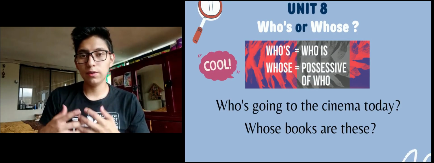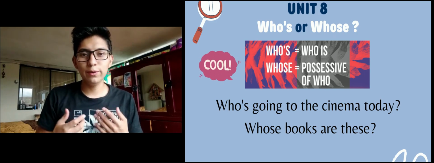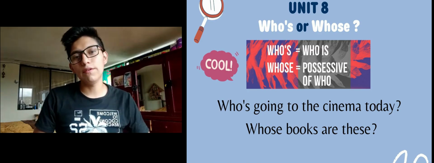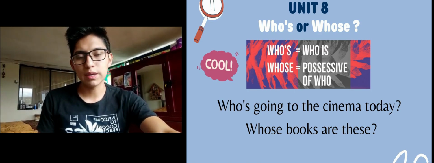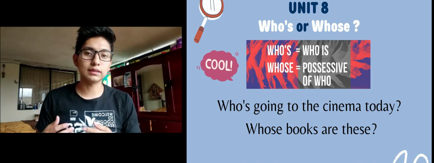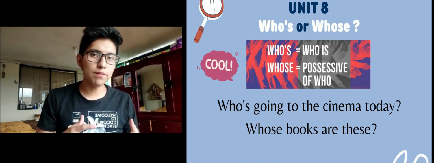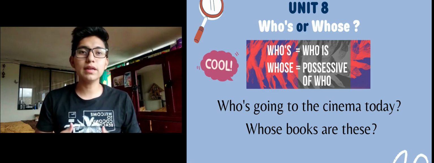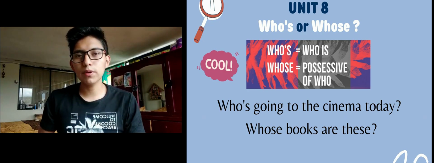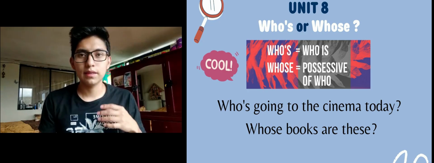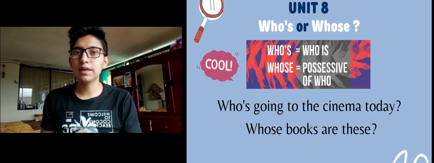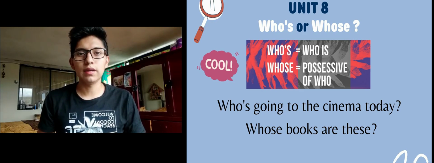Unit 8. Who's or whose? Who's is the contraction of who is or who has. For example, who's going to the cinema today? And whose? Whose is a possessive form meaning of whom or belonging to whom. For example, whose books are these? Think if you can replace it with who is or who has; if you can, use who's. If not, you must use whose.